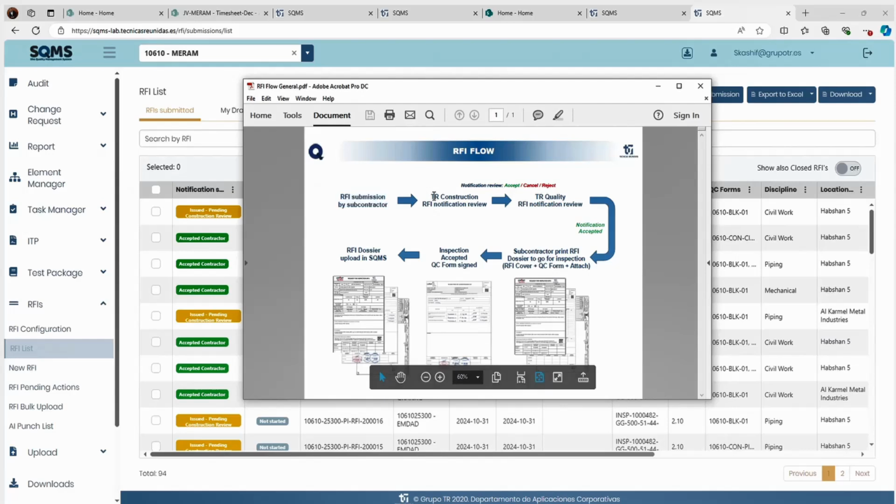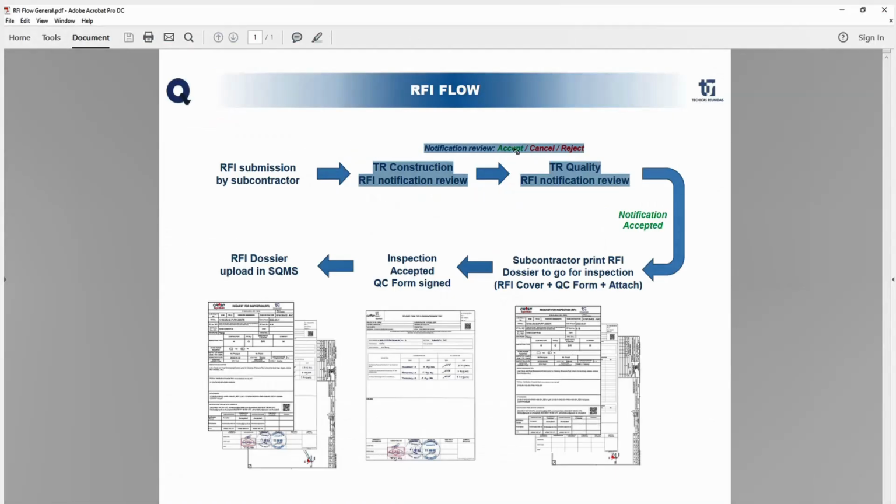Now we will go to the next part, that is approval. This approval will be done from our TR and NMDC JV side. They will review the RFI you have just raised. They have 3 options. They will verify that all the data are there for the notification you have done. If everything is okay, they will accept, or if the job is not ready or any data is missing, they can reject.